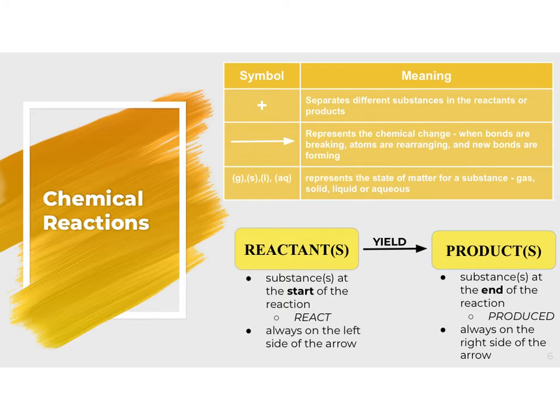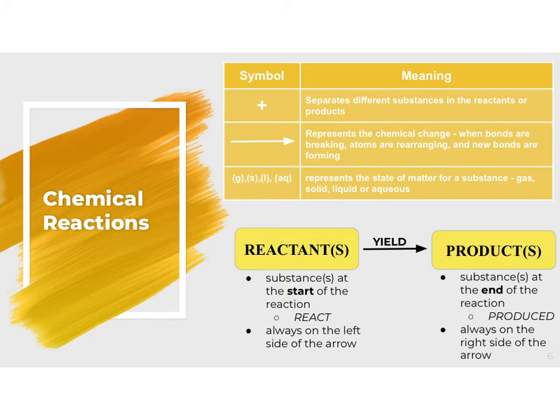Some common symbols that we will see are going to be the plus sign, which is going to separate different substances in the reactants or the products. So if I have more than one reactant, I would separate it with a plus sign, and that would show that I have 2 different substances. Same thing with the products. If I have more than one product, I'm going to use a plus sign to divide or to separate them out so that I can show that they're different substances.